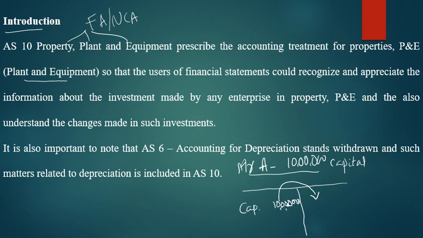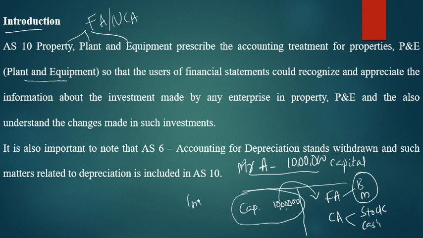That is very important. Whatever your capital is, you should apply that capital in the assets. It may be fixed assets, it may be current assets. Fixed assets means purchasing a building or machinery. Current assets means, for example, stock, or it may be your cash in hand. So whatever your total capital is, it should be applied in the assets only. How much portion you applied in the fixed assets, that is a study in AS 10. So this 10 lakh rupees is called what actually? Investment.